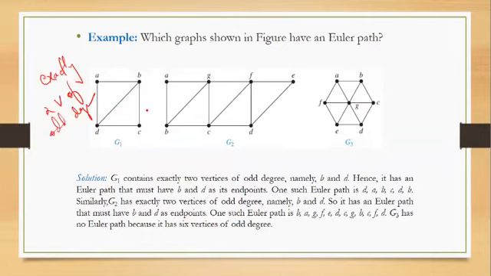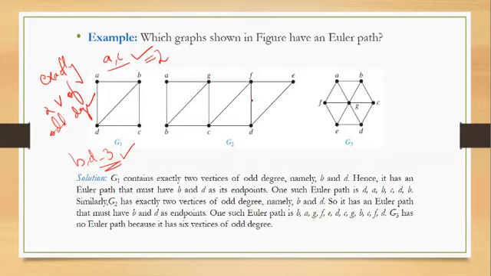If it has exactly two vertices of odd degree, then it will consist of a Euler path. So over here we have exactly two vertices A and C of odd degree, so it will have a Euler path. Sorry, not A and C. A and C have degree 2. B and D have degree 3. So the degree of vertex B and vertex D is 3. So it has exactly two vertices of odd degree.